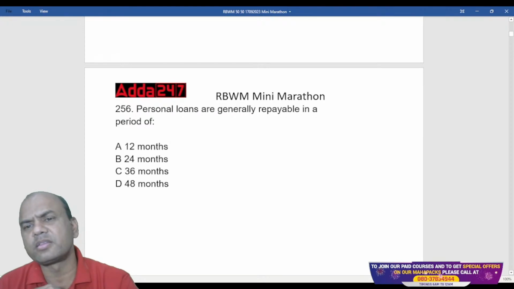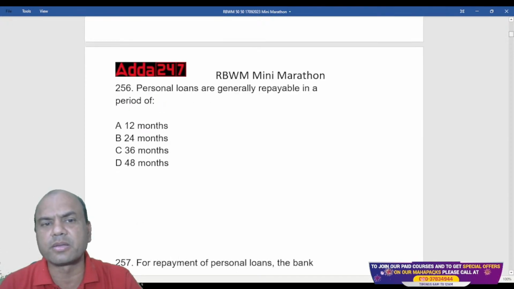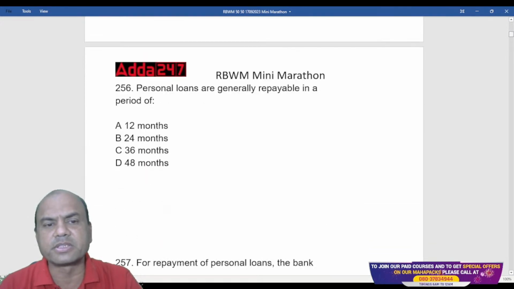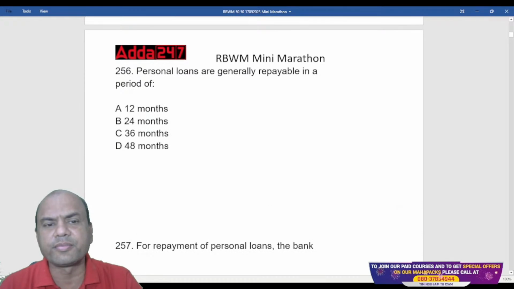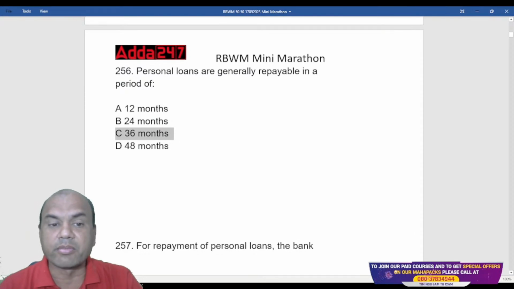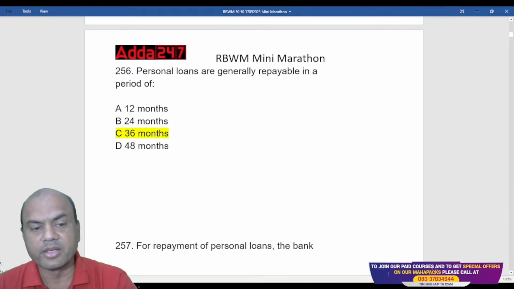Have you seen personal loans? Maximum in how many months does the customer repay the loan? The maximum is 36 months. It can be less than 36 months, but remember, the maximum is 36 months. So the answer is 36 months. Got it everyone? Clear?